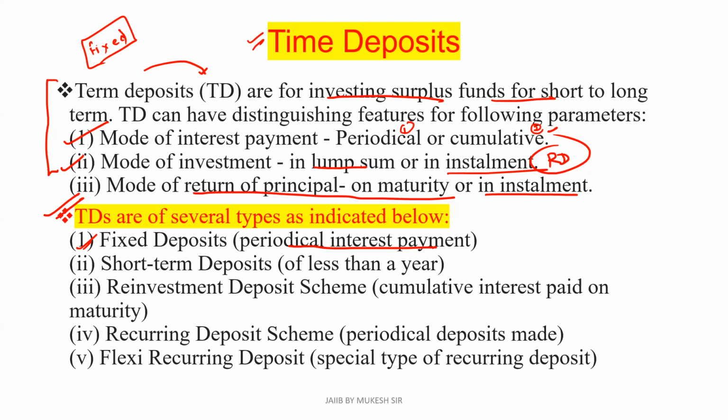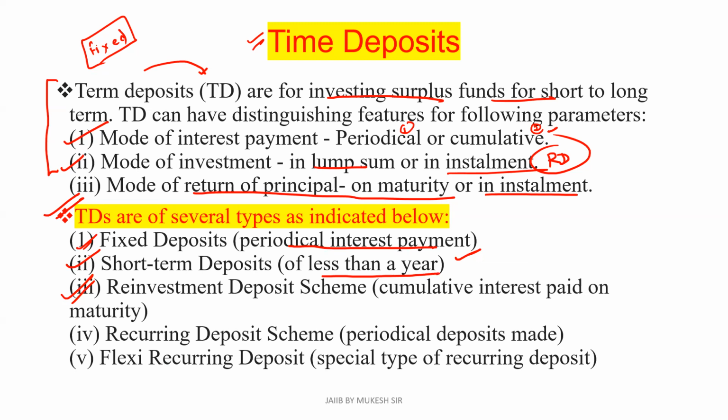Second one, that is short term deposits, which are those deposits having period of less than 1 year. Third one, reinvestment deposit scheme, that is cumulative interest paid on maturity. Whatever the amount, along with the principal and interest on maturity, is reinvested for the same time period, as per the instructions given by the customer. That is known as the reinvestment deposit scheme.